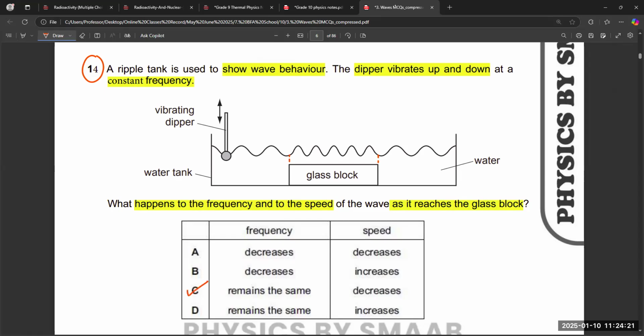Because over the block we get a shallow medium, just like the example of the stairs, and the other medium is the deep one.